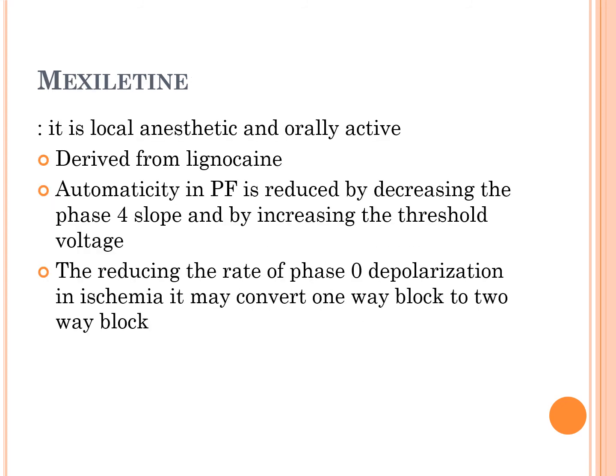Coming to the next drug of class 1B, it is mexiletine. It is a local anesthetic and it is orally active. It is derived from lignocaine or lidocaine. The automaticity in Purkinje fibers is reduced by decreasing the phase 4 slope and by increasing the threshold voltage. This is the main mechanism.